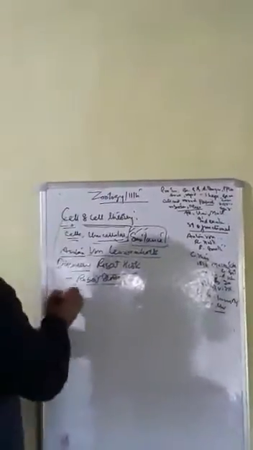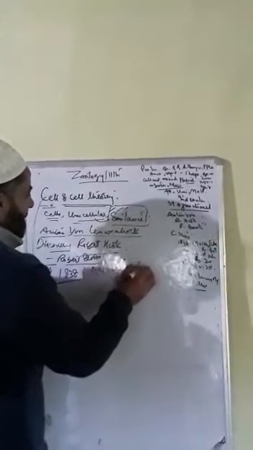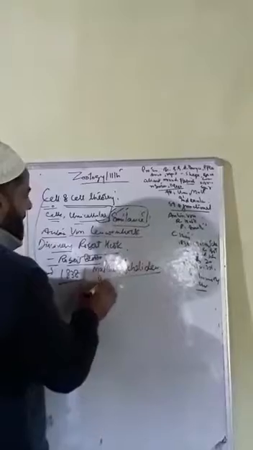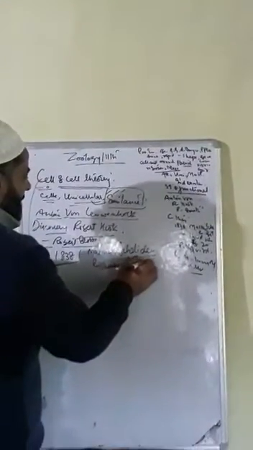Now the topic is cell theory. Cell theory was given in 1838 by two scientists. One was Schleiden, who was a German botanist. He said that all the plants are made up of cells.